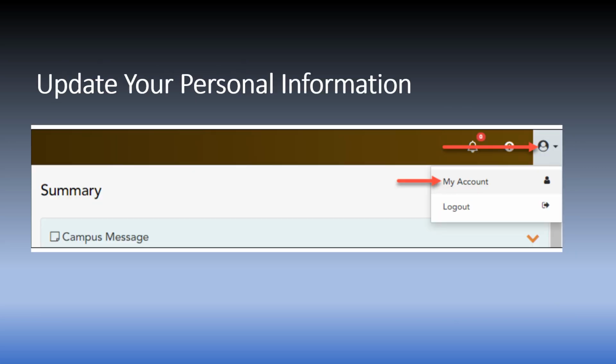The My Account page allows you to review, change, and verify your account settings and add students to your Ascender Parent Portal account. You may also update contact information, such as your email and mobile phone number. You must verify your email account or your mobile phone number in order to receive alerts.